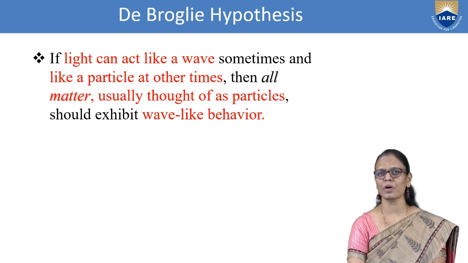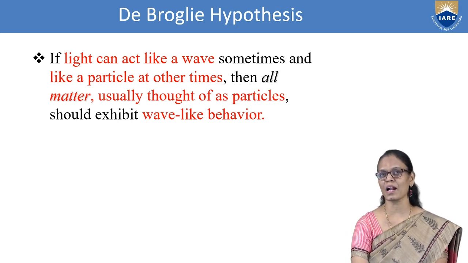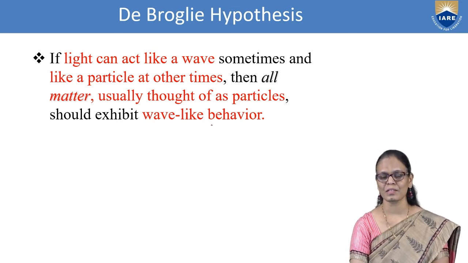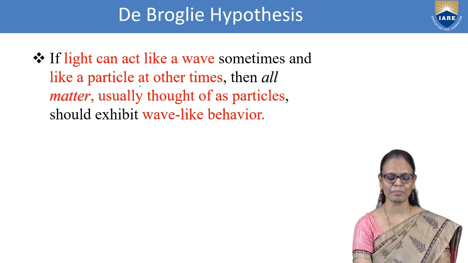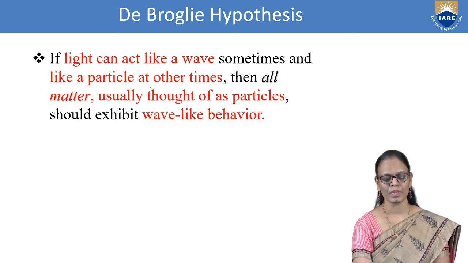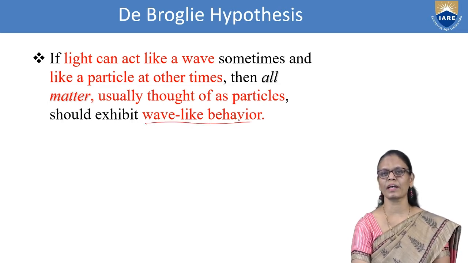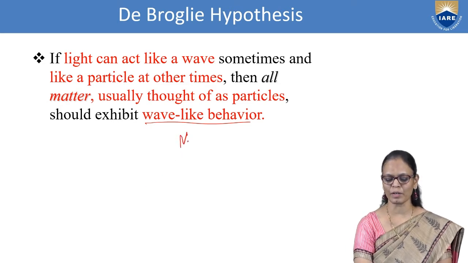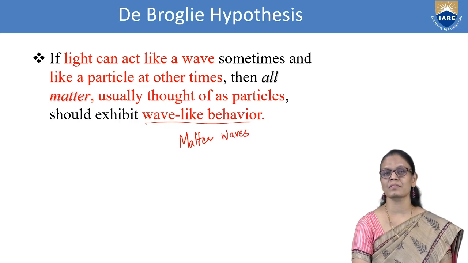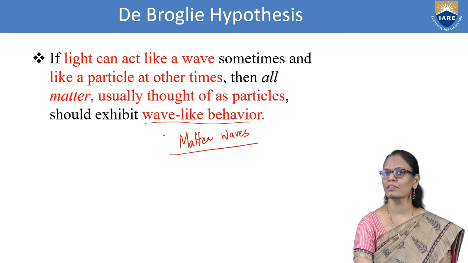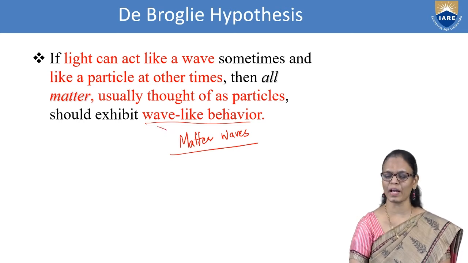Now, according to de Broglie, you need to start from here, because he started with the wave nature of particles. If light can act like a wave sometimes and a particle at other times, then matter, usually thought of as particles, should exhibit wave-like behavior. That is why we are talking about matter waves. Otherwise, matter was always considered to be particles. Because of this hypothesis given by de Broglie, we now consider electrons to exhibit wave-like behavior.